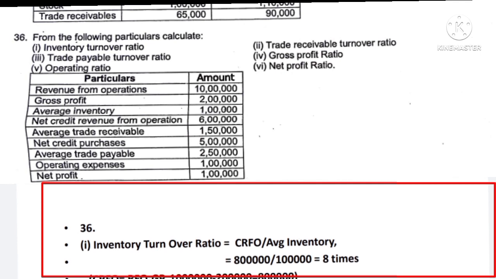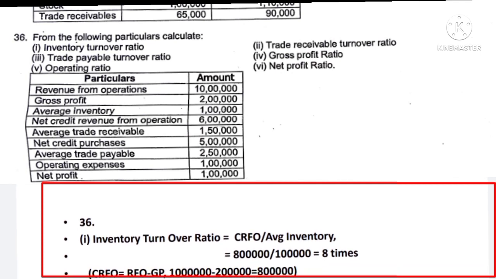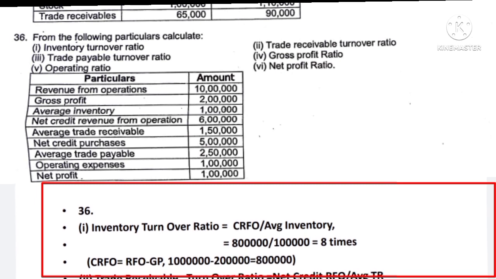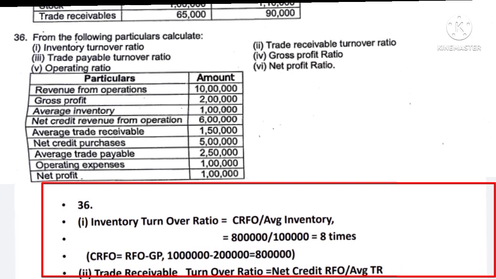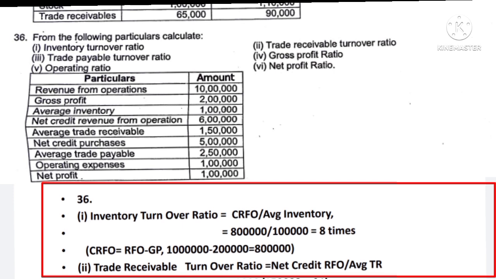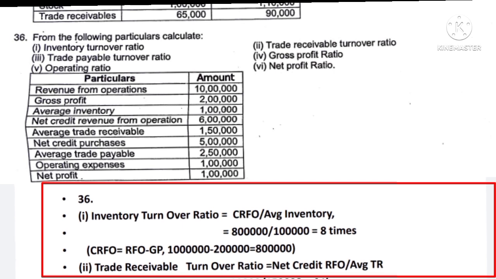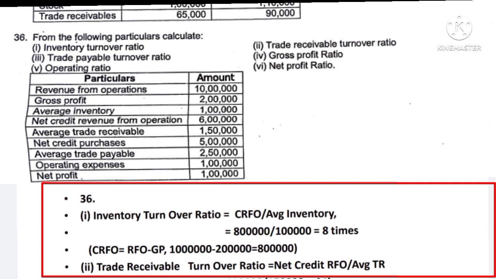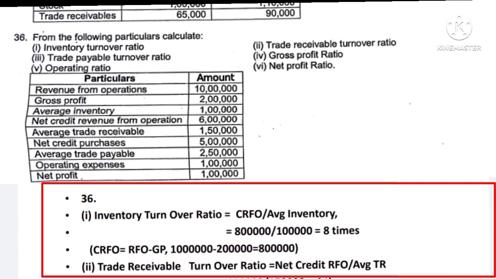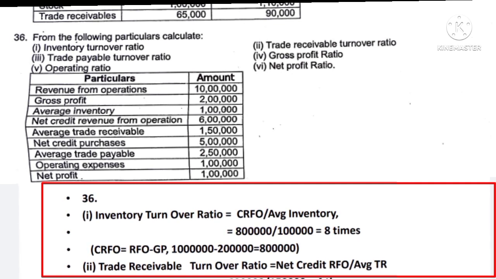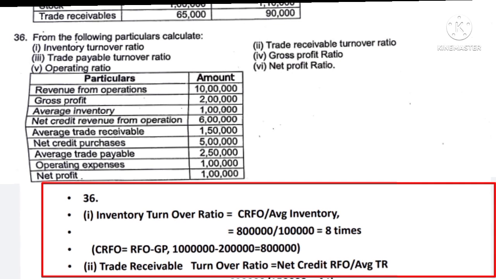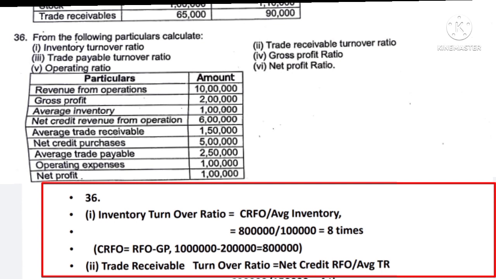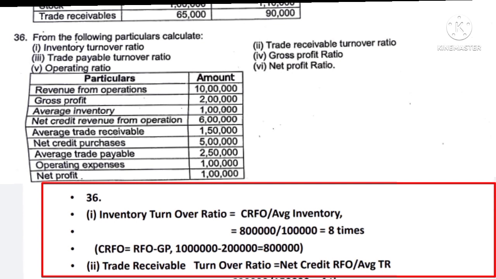Then question number 36 is about the ratios. 6 different ratios are asked. You first write down the formula, then fill in the figures and find out the ratios. The first one is the inventory turnover ratio, which is equal to cost of revenue from operations upon average inventory. Cost of revenue from operations is equal to revenue from operations minus gross profit. Revenue from operations is 10 lakh minus gross profit 2 lakh, which comes to 8 lakh. So the inventory turnover ratio is 8 lakh upon 1 lakh, which comes to 8 times.